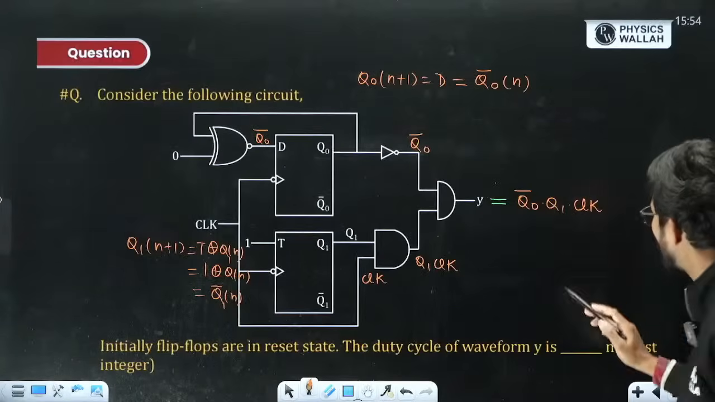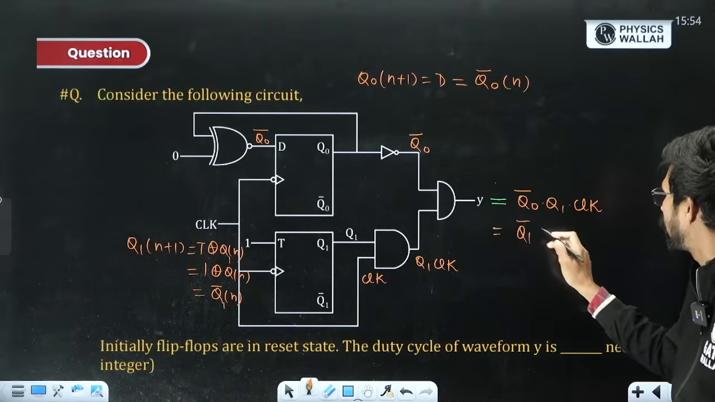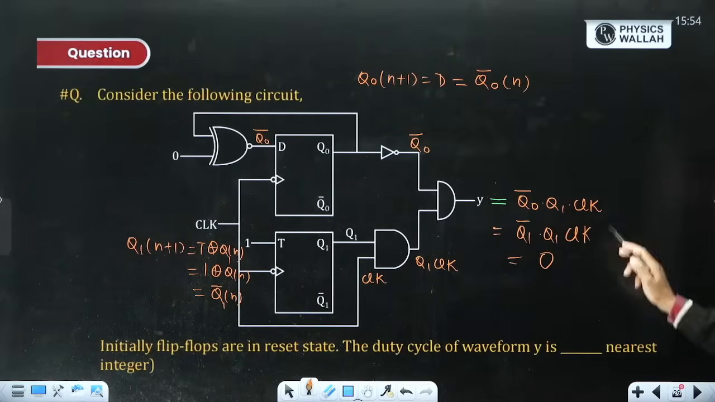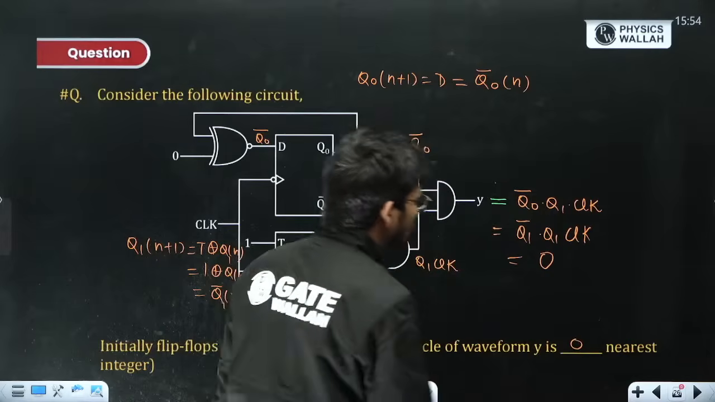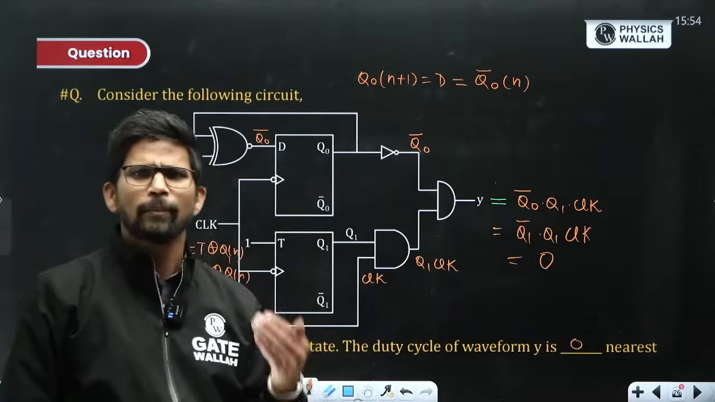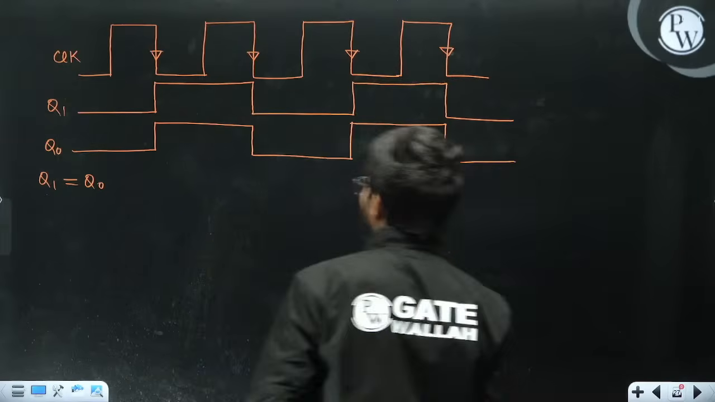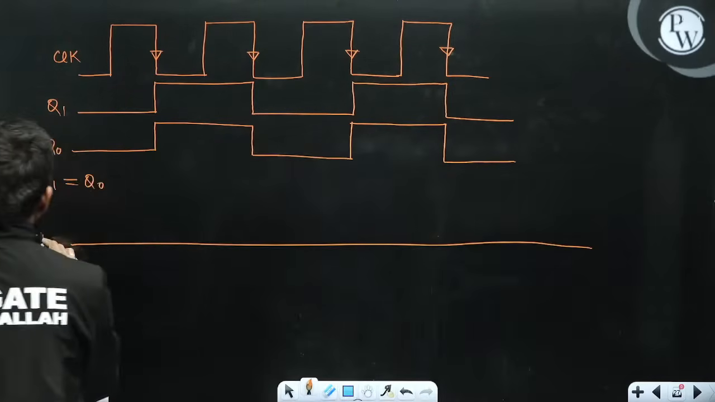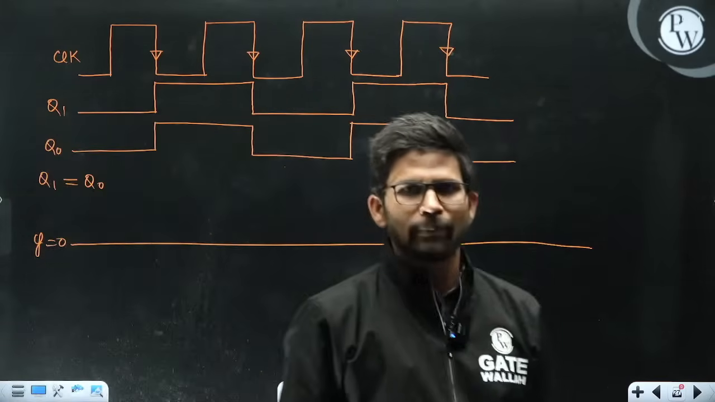So what will happen if Q naught and Q1 are always the same? I can replace Q naught bar with Q1 bar, and Q1 bar into Q1 into clock will always be 0 irrespective of the clock, because Q1 bar into Q1 is 0. And if Y is always 0, it is a DC value. Logic 0 is plotted by 0 volt, so the waveform of Y will be constant. Y is 0 always.